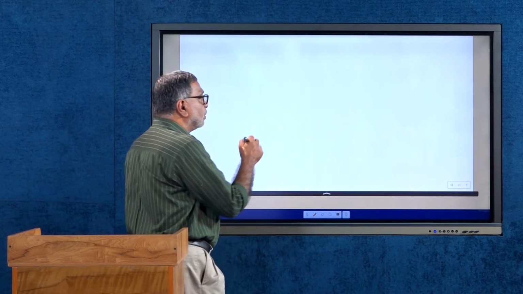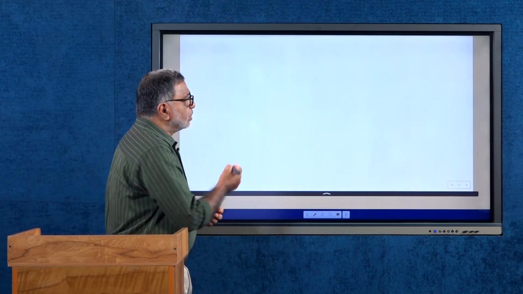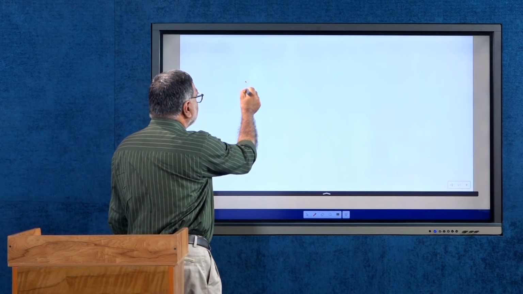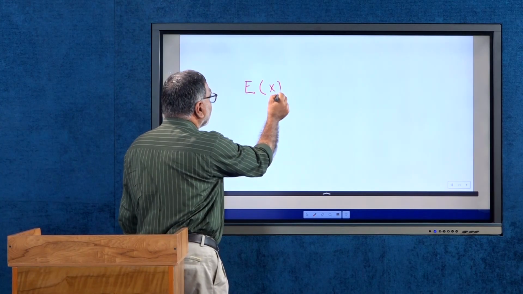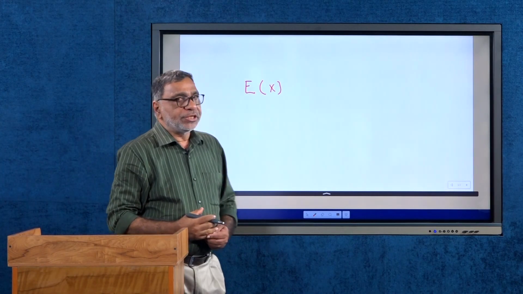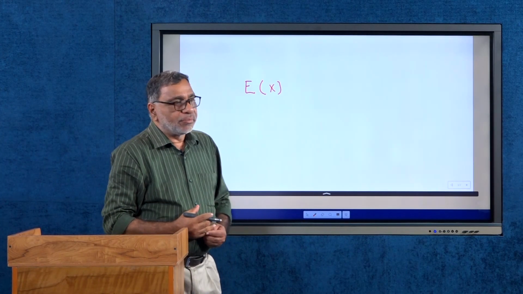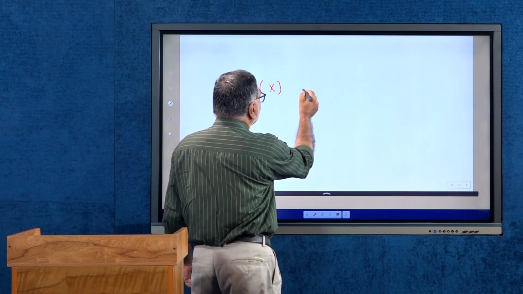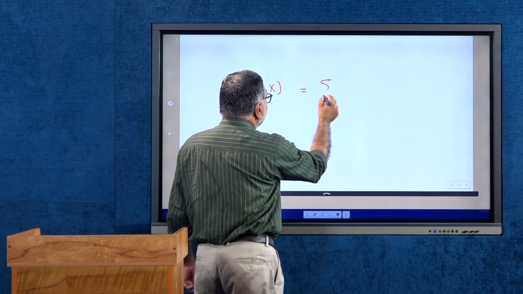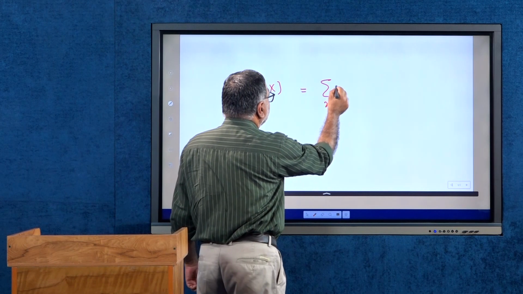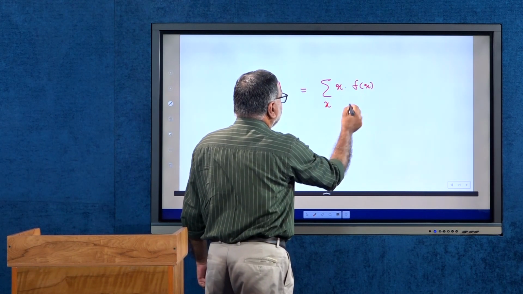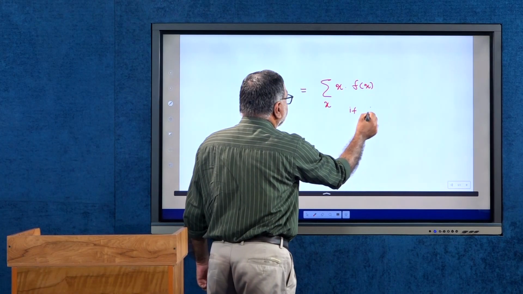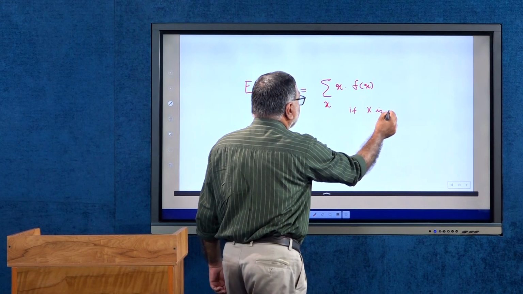How do you define the mathematical expectation? Mathematical expectation is usually denoted by E of x, and that expectation of x is equal to sum over x, x into f of x, if x is a random variable of discrete type.